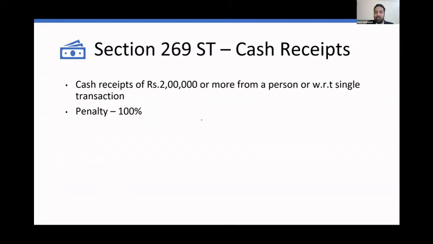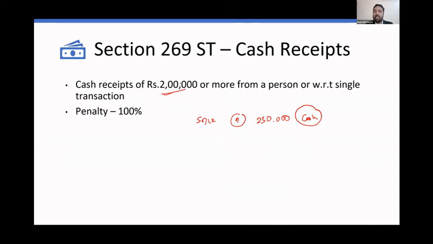Let's say you make a sale to Mr. A. The bill amount is 2,50,000 and Mr. A pays in cash. You cannot accept payment from Mr. A in cash because a cash sale exceeding 2 lakh is not allowable right now.